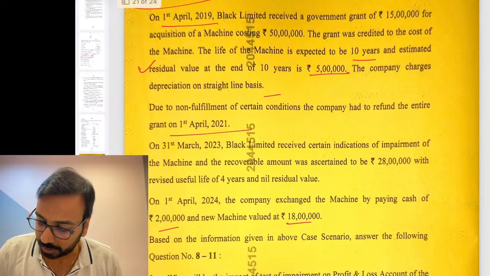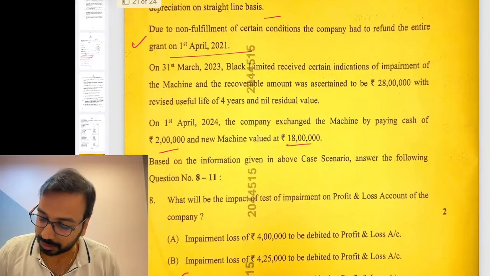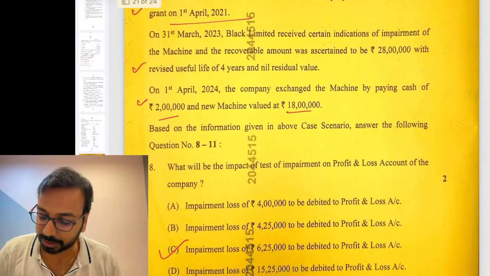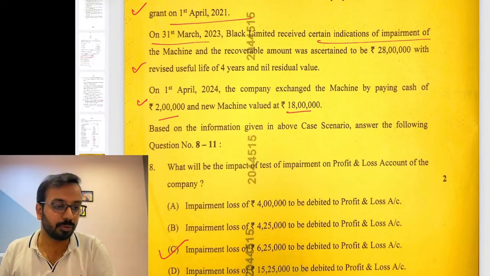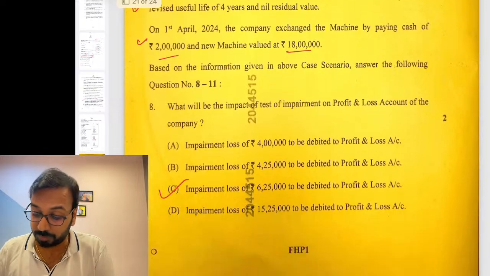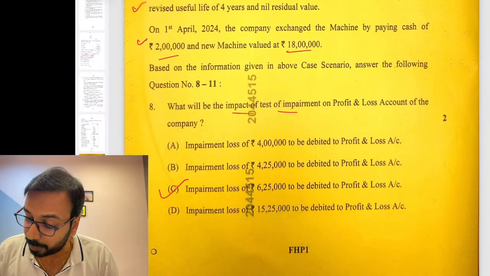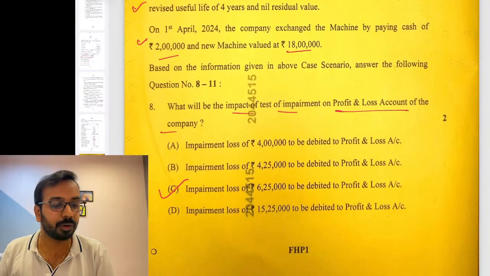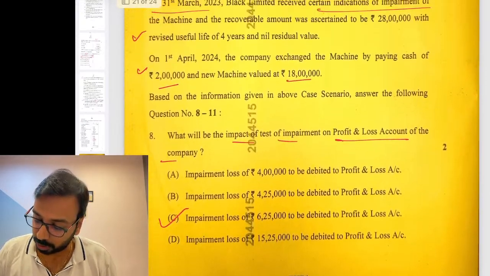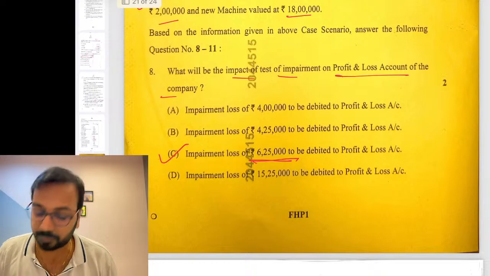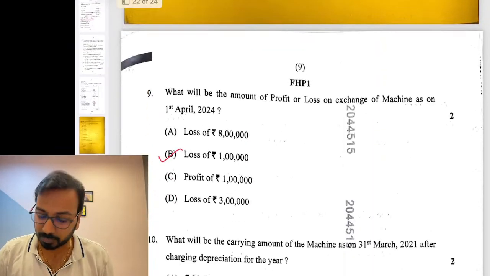Here first there is a government grant, then there is a refund of grant, then there is an impairment, then there is an exchange. Now when it is impaired here, from here onwards you would be able to do it correctly, if at all you made a mistake. So the impact of impairment on P&L in the books: first we need to calculate the carrying amount. Okay, so the impairment loss comes out to 6,25,000 on that date.